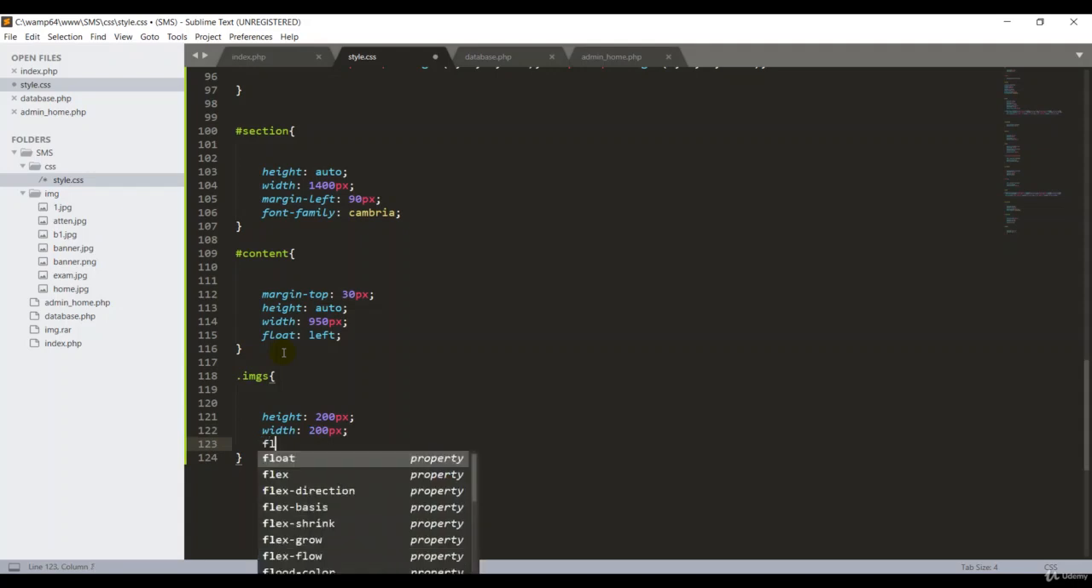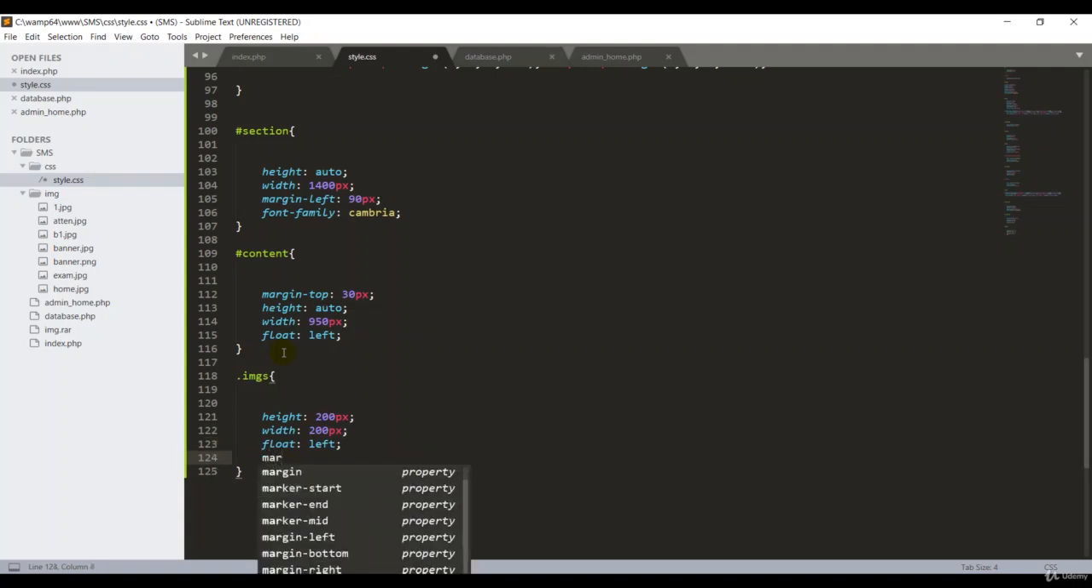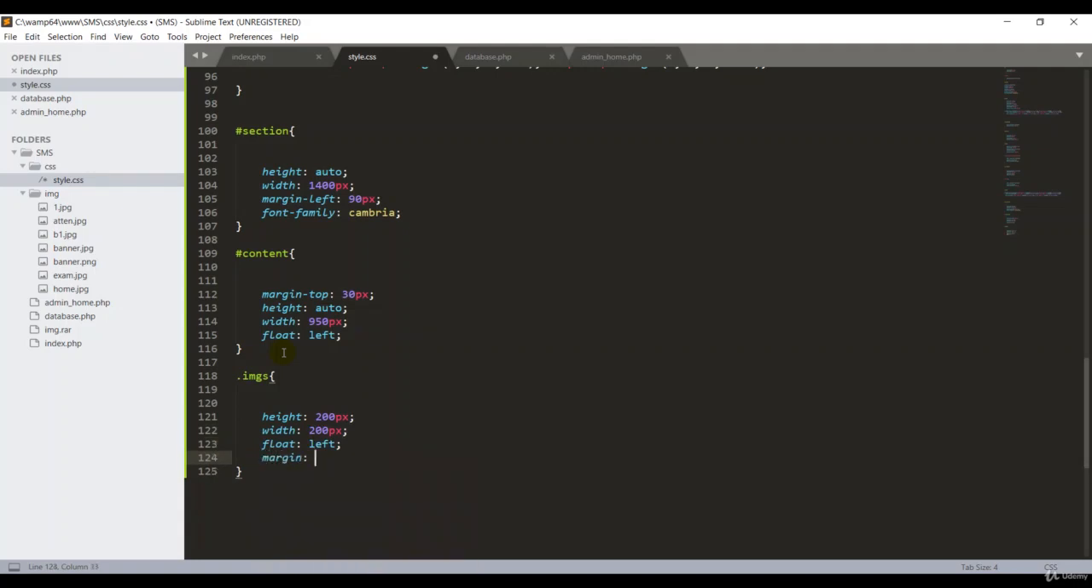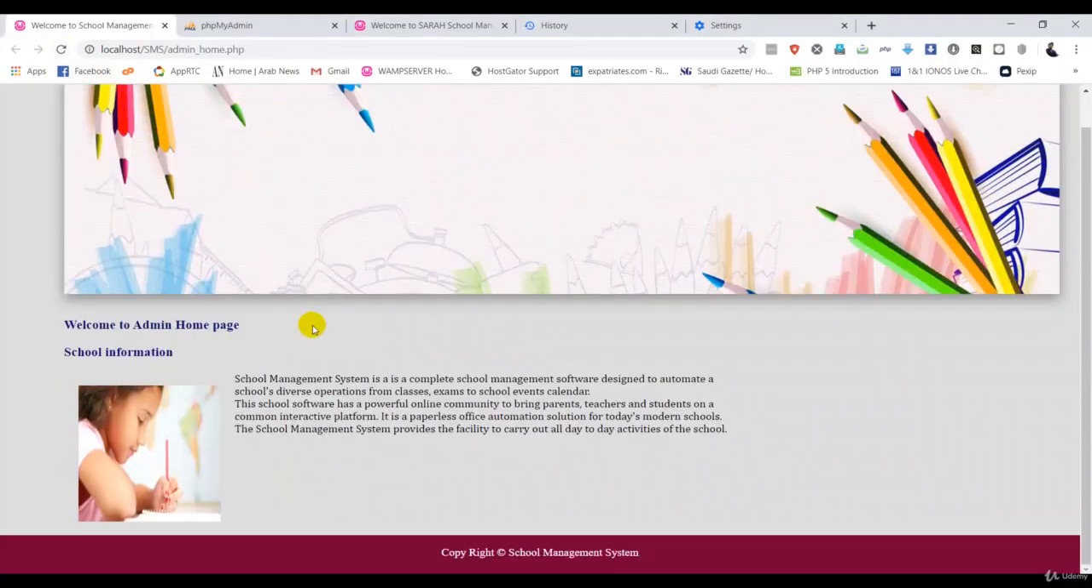The float should be left, and the margin is 20 pixels, okay. So go back to my page and refresh. Oh my god, that's great. It looks very good, but we still have to move this part, this area.